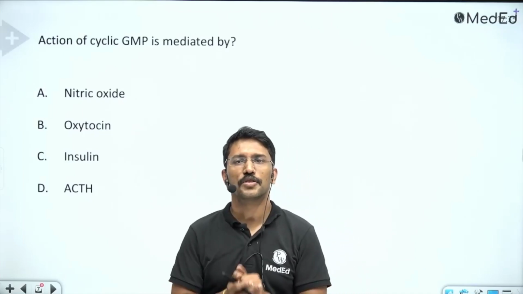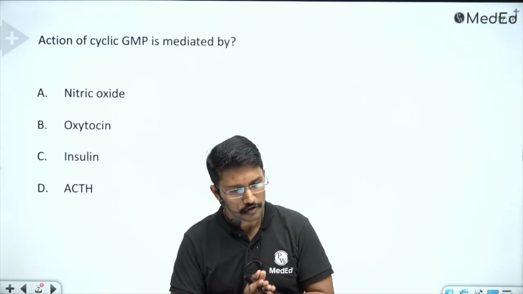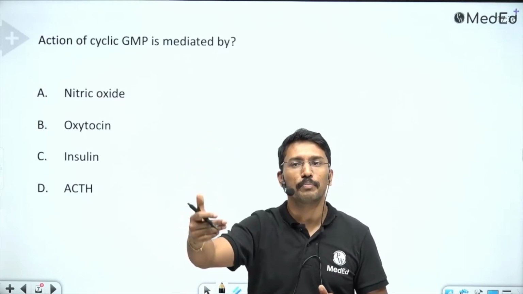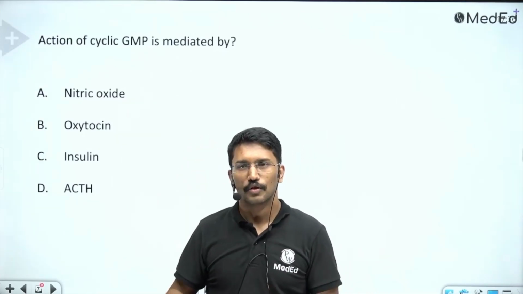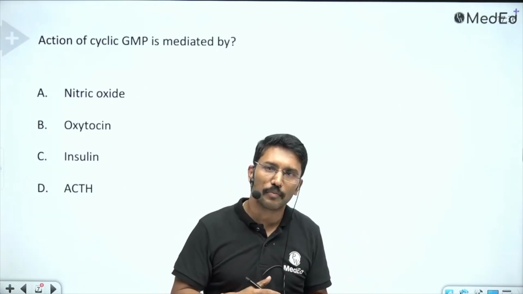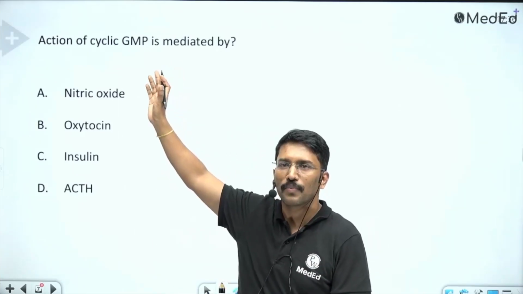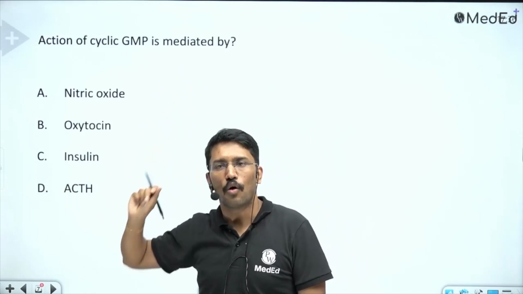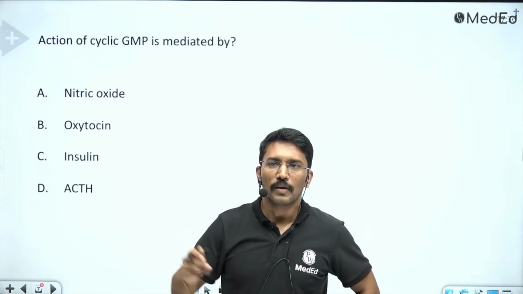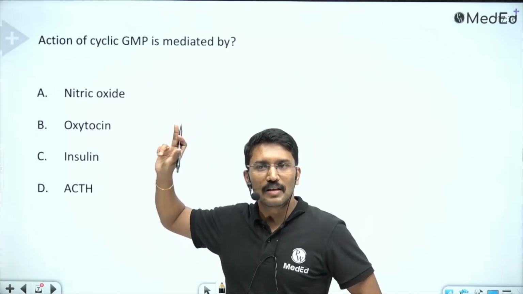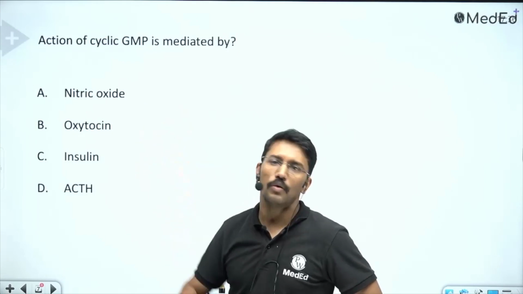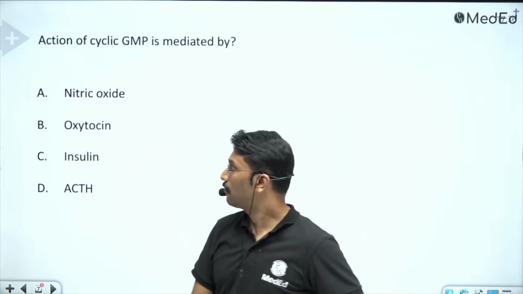Action of cyclic GMP is mediated by? Okay, first of all, this is the wrong question, because cyclic GMP is a part of the second messenger system, so it mediates action of some hormone. So this should have been framed like, the cyclic GMP mediates action of which of the following hormones, or it should be like, cyclic GMP carries the intracellular signaling of which of the following hormones, right? That should have been the right framing of the question.